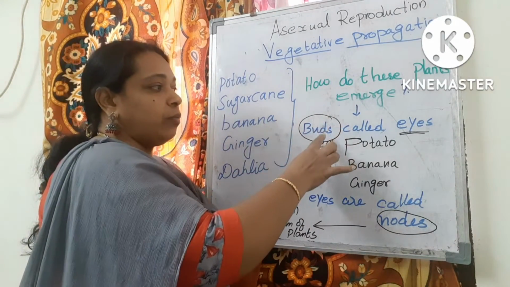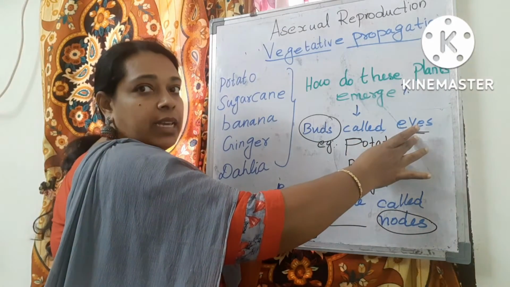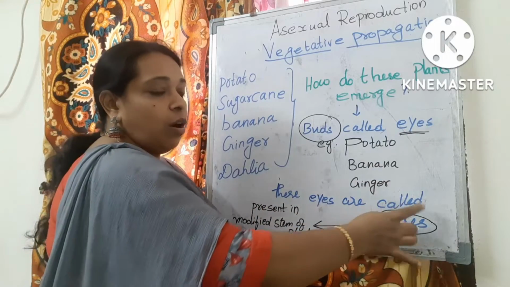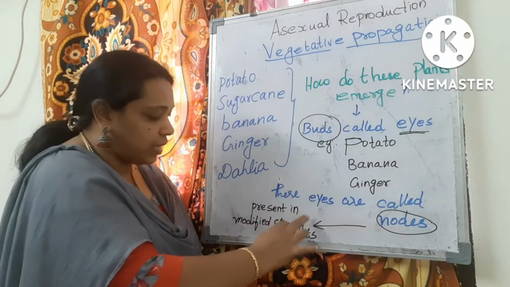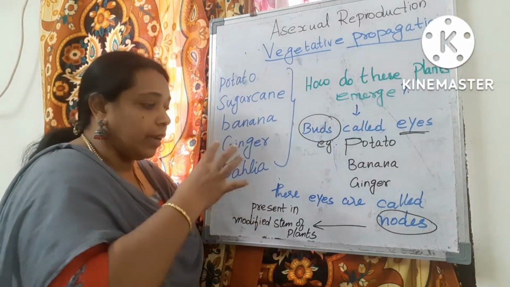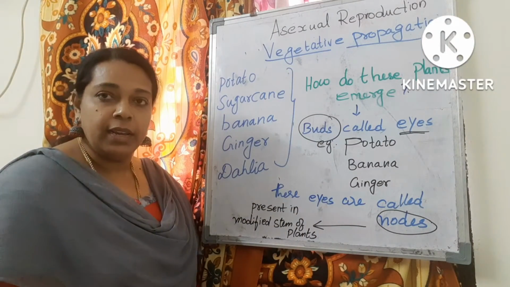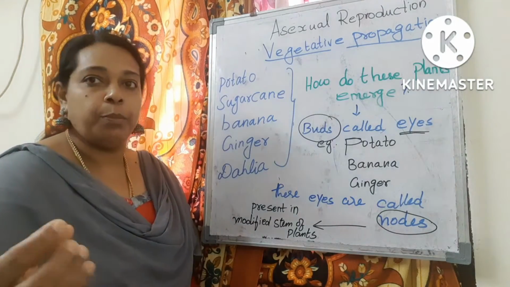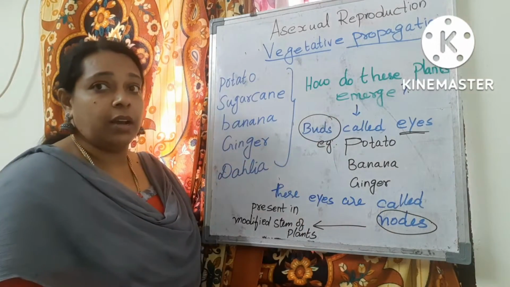So in such modification we have buds. These buds are called eyes. Eyes of potato, banana, ginger. These eyes are also called nodes, and these nodes are present in the modified stem of plants. Now these nodes come into contact with the soil or water and they form roots and develop into a normal plant. This is the way vegetative propagation occurs.